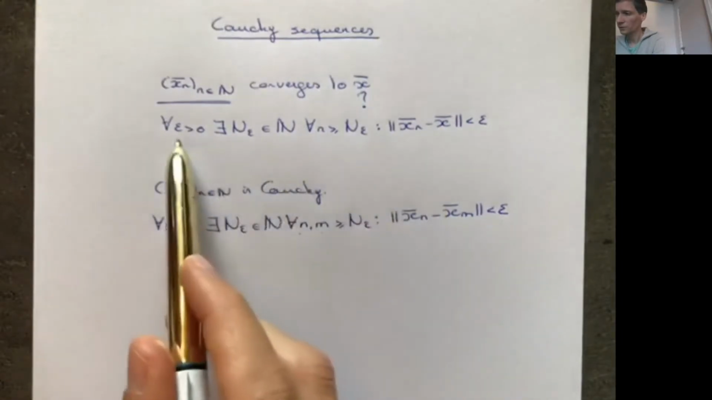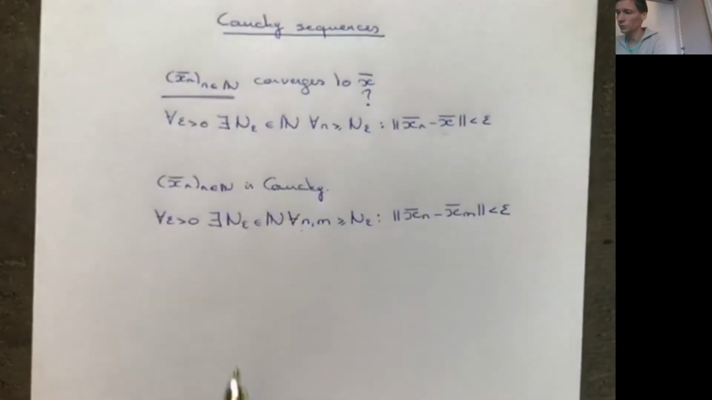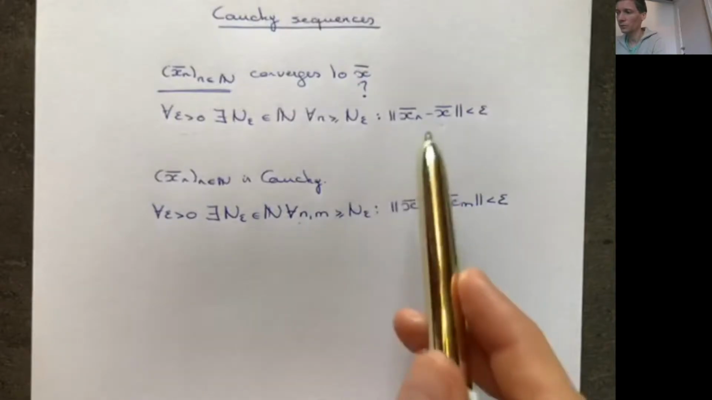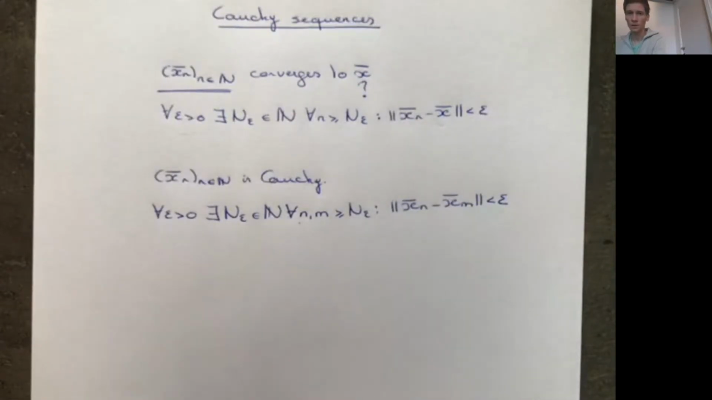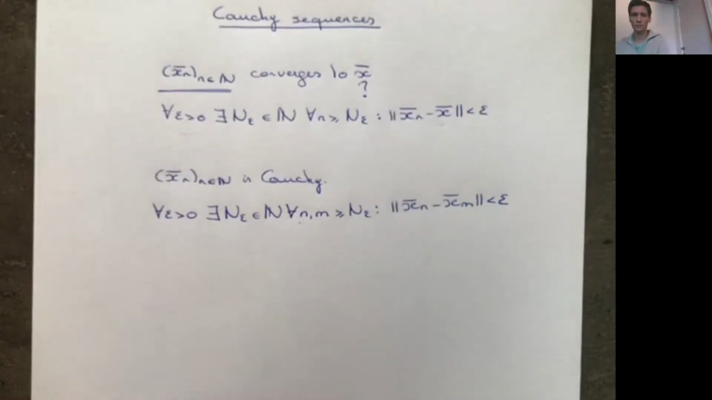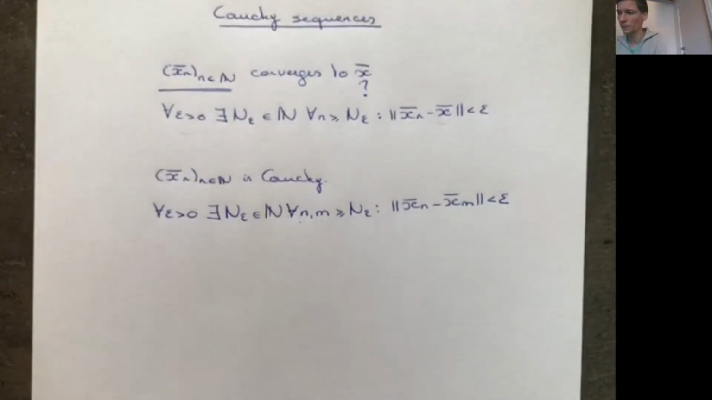So notice that for the definition of convergence we needed to have an idea of this vector x that it converges to. The definition of a Cauchy sequence doesn't make any notion of a limit, right? I don't know where the sequence converges to if it converges, but I don't need to know it because these are simply elements in the sequence itself. So it doesn't require the knowledge of the limit of a sequence in order to verify if a sequence is Cauchy.